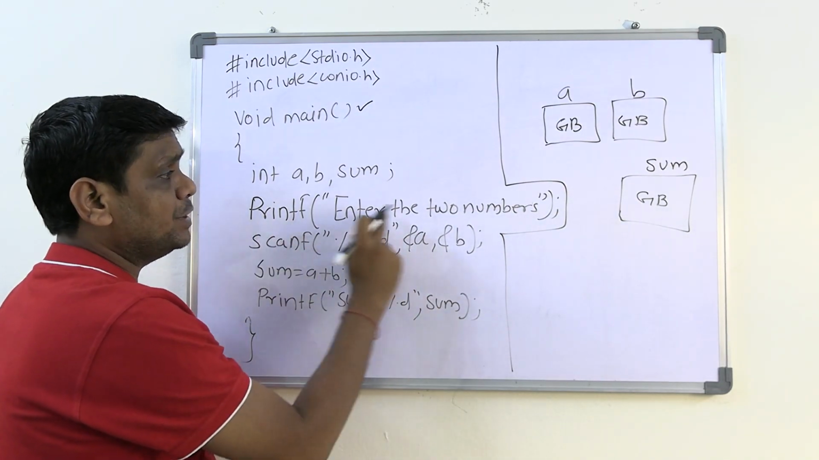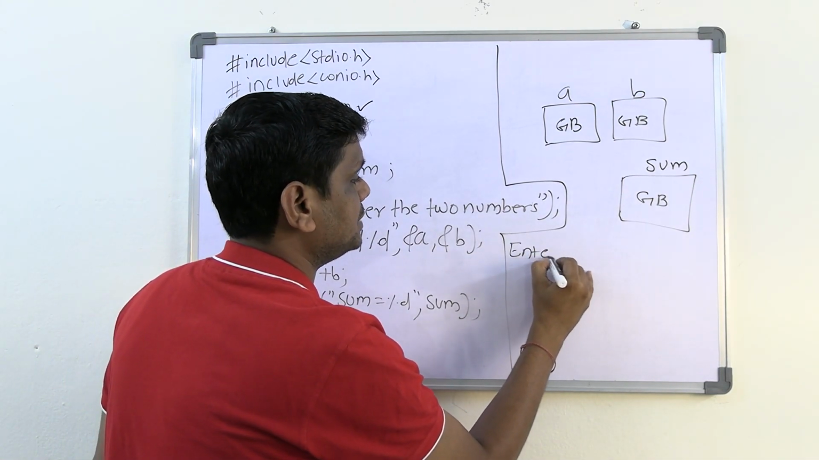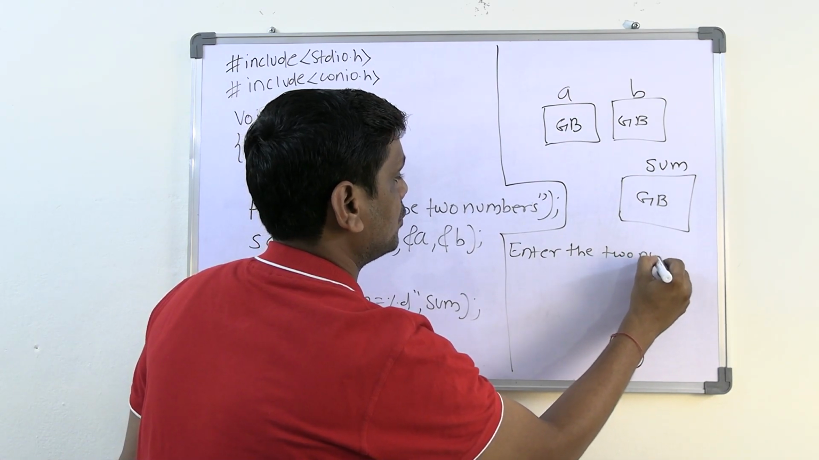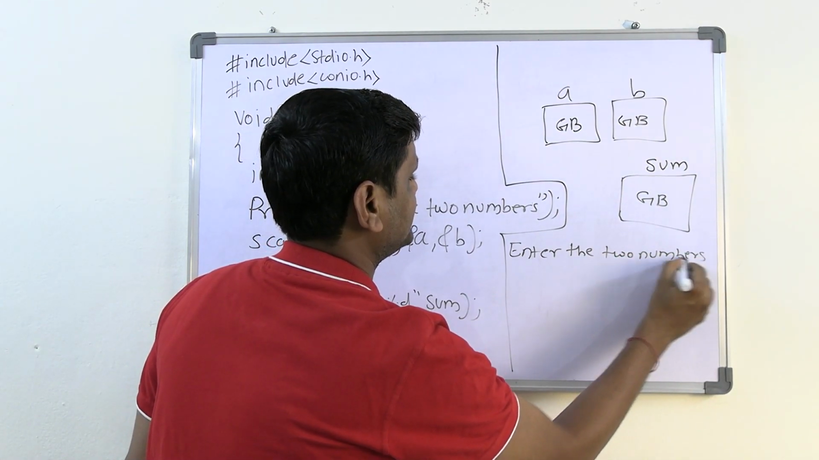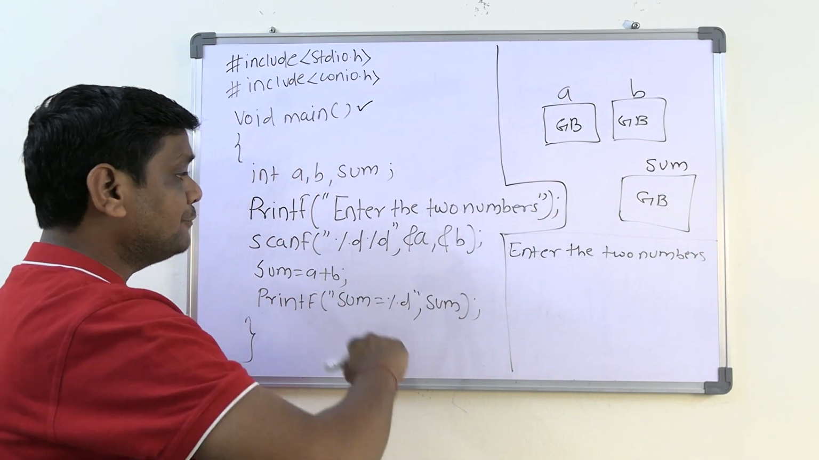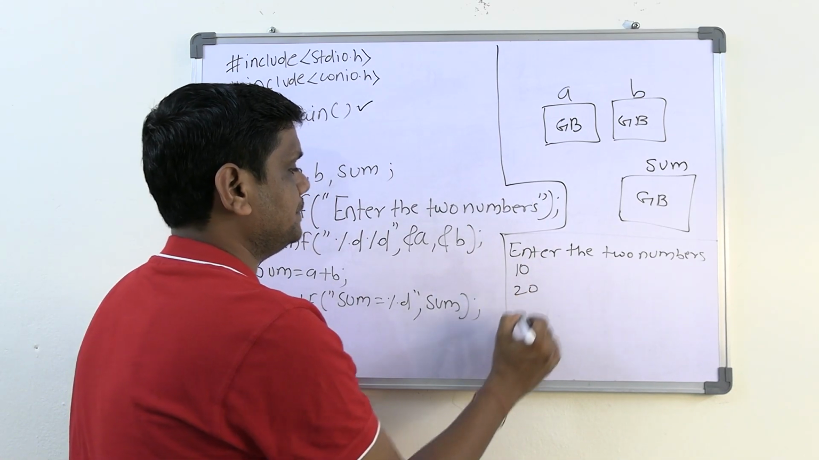Now, next, what is the message you gave? Enter the two numbers. This message will get displayed on the screen. Whatever you wrote, it will be printed as it is. This is the screen, and this is the memory, you imagine. After that, you enter the two numbers. Let us say I gave here 10 and 20.